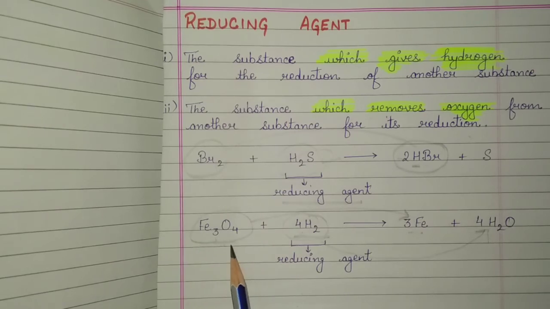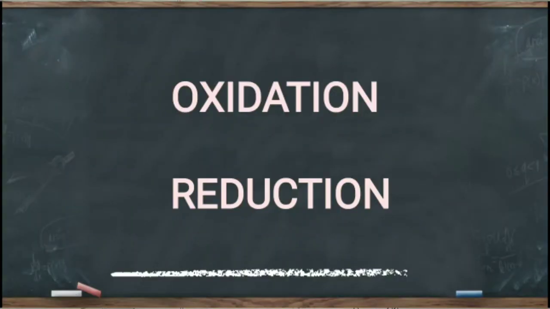Now it is clear that oxidation is just opposite to reduction, because oxidation involves the addition of oxygen to a substance, but reduction involves addition of hydrogen to a substance. Oxidation involves removal of hydrogen from a substance, but reduction involves removal of oxygen from a substance.